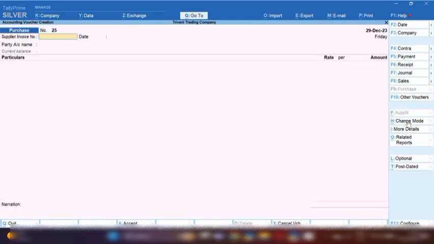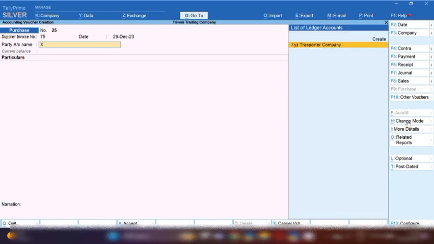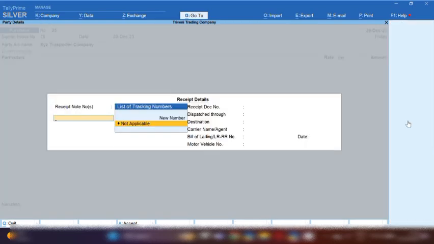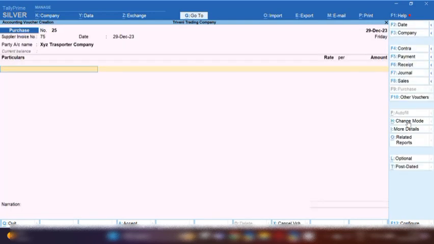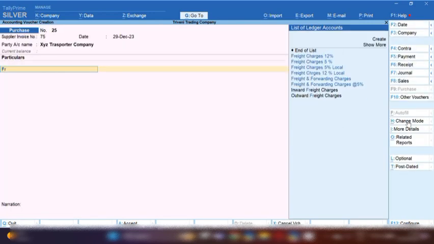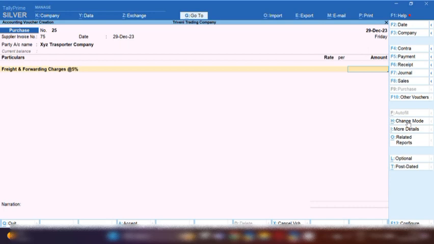Select purchase voucher and change the mode to accounting invoice. Fill in the supplier's invoice number and select your party account name. I have already created the party account. If your ledger is not created, by pressing Ctrl C you can create your party ledger. Here we will select freight and forwarding charges at the rate of 5%. Whatever the amount is, you can put it in. I'm going to put the amount 25,000, and 25,000 is the freight and forwarding charges.